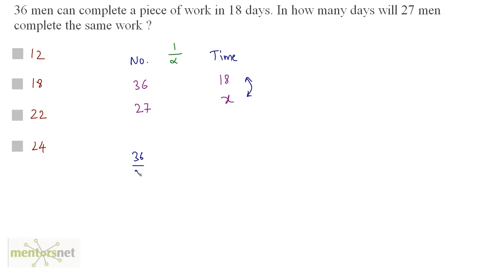So I have 36 by 27 is equal to, let us invert this, so I have X by 18. Okay. Now I can find out the value of X. So X is equal to 36 times 18 by 27. And 9 times 3 is 27, 9 times 2 is 18. And 3 times 1 is 3, 3 times 12 is 36. So X is equal to 12 times 2, that is 24. So the total time taken is 24 days for 27 men to complete the work. So option D is the correct answer.